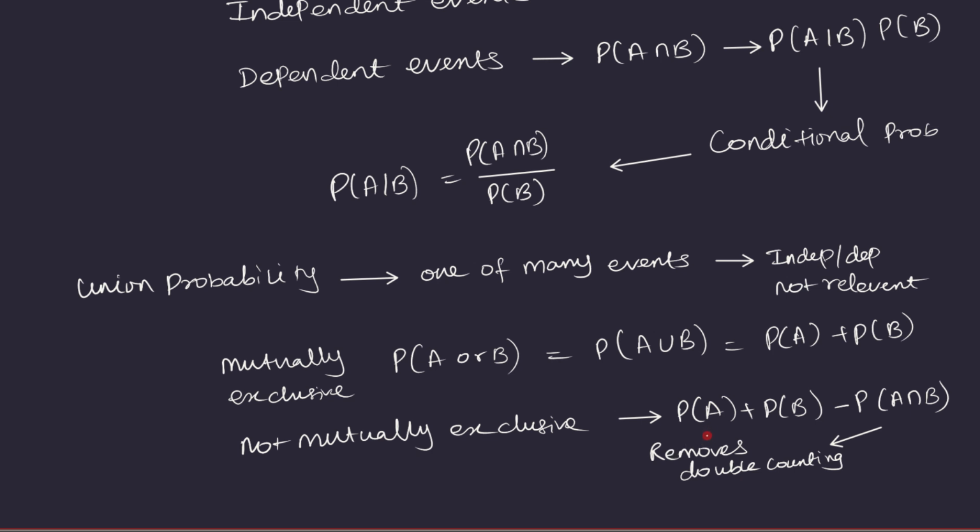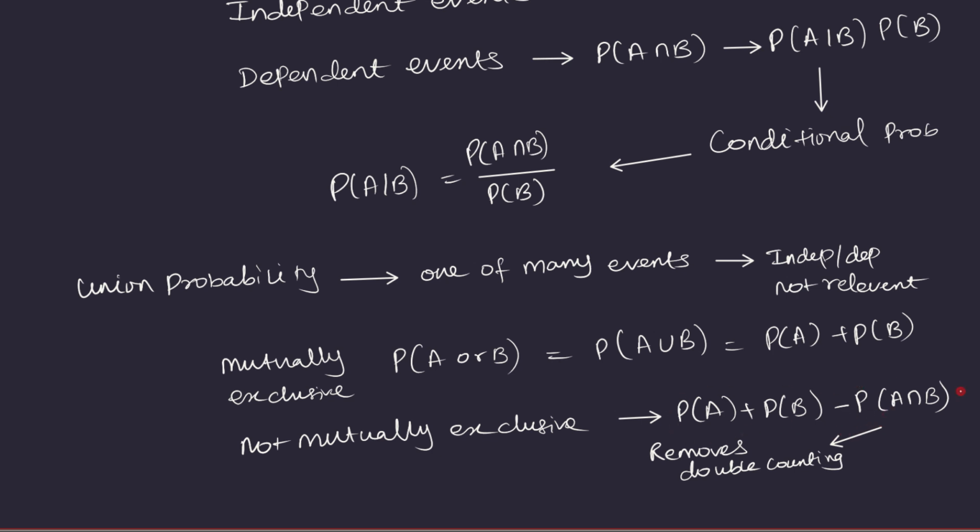When you flip a coin and roll a die at the same time, you could have heads in your coin flip and number 1 in your die roll at the same time, right? If that happens, we should not count that as 2 separate events. We still need to count that as 1 event. So the way to adjust that is by finding the intersection between those two and subtracting that from the sum. This removes the double counting.